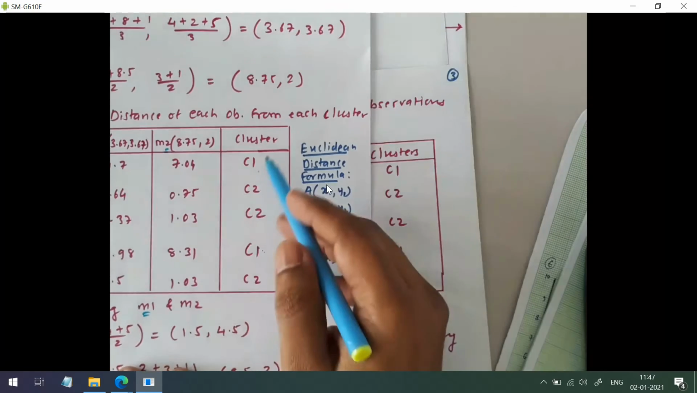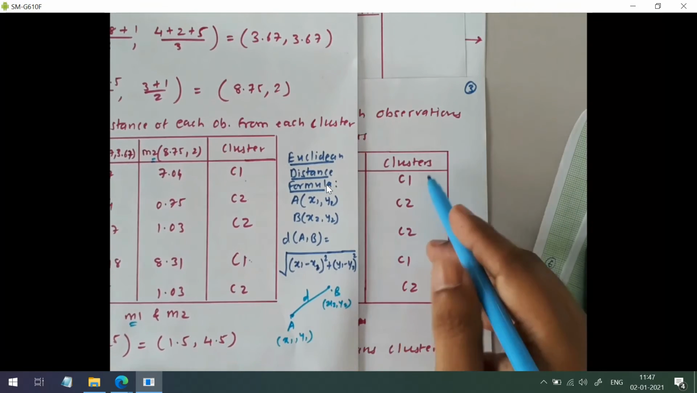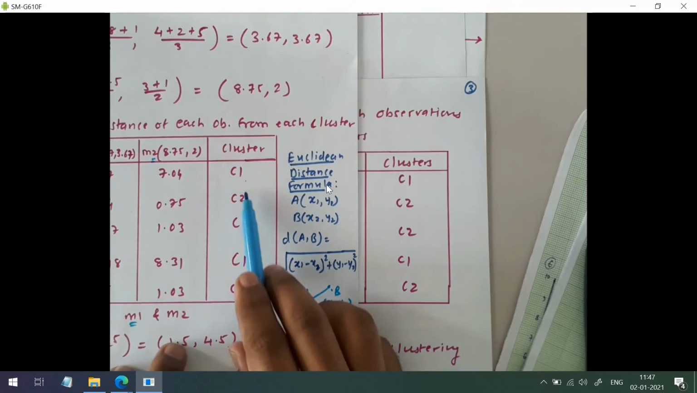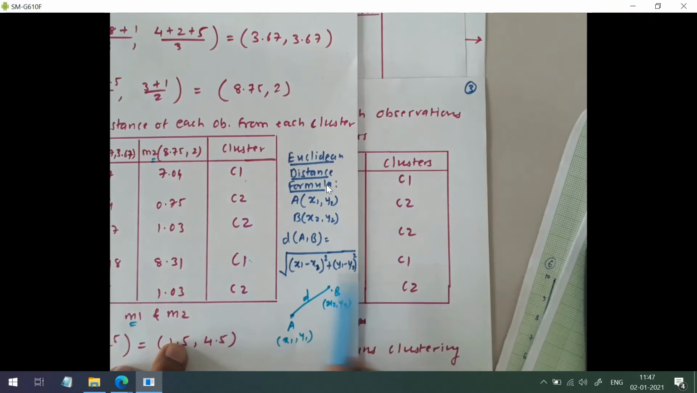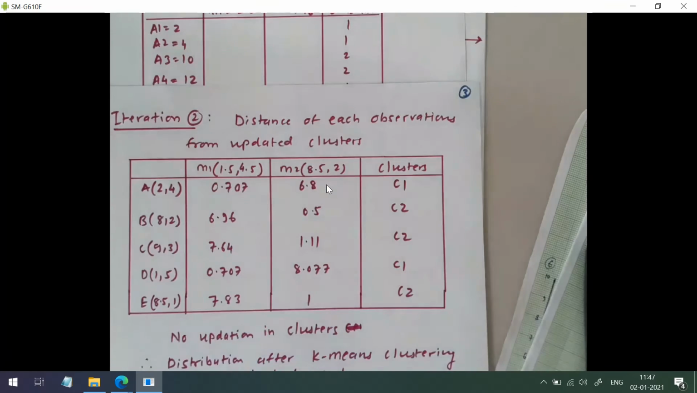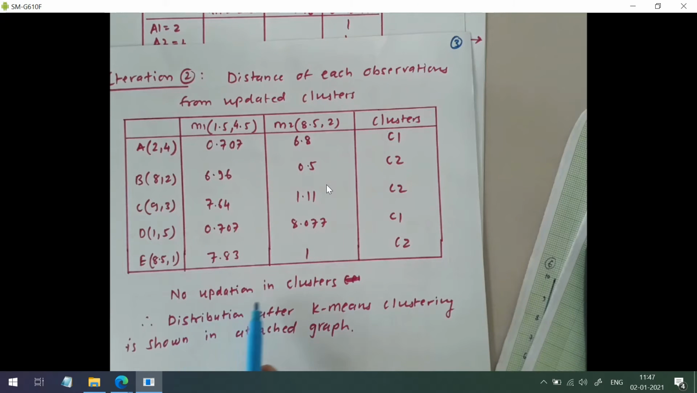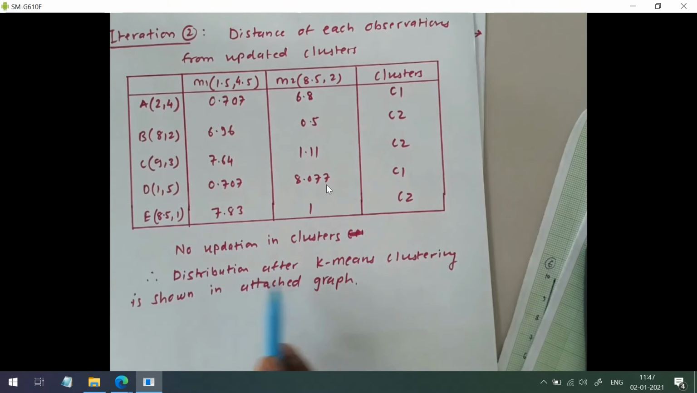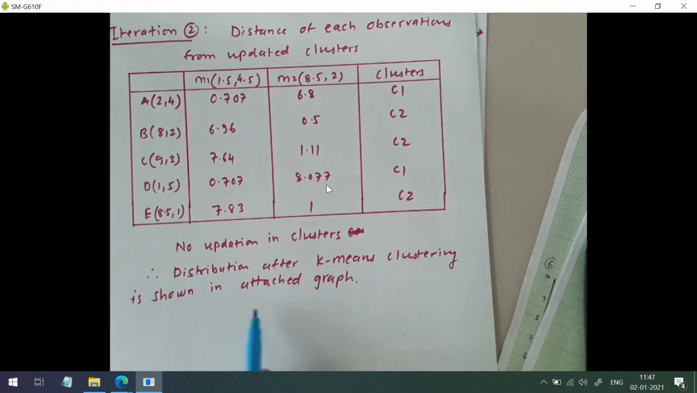So these are the clusters after iteration 1 and these are the clusters after iteration 2, and if you don't see any change, then our algorithm will terminate. As you can see, there is no change in the clusters, so you will stop here. So no updation in clusters. The distribution after k-means clustering is shown in the attached graph.